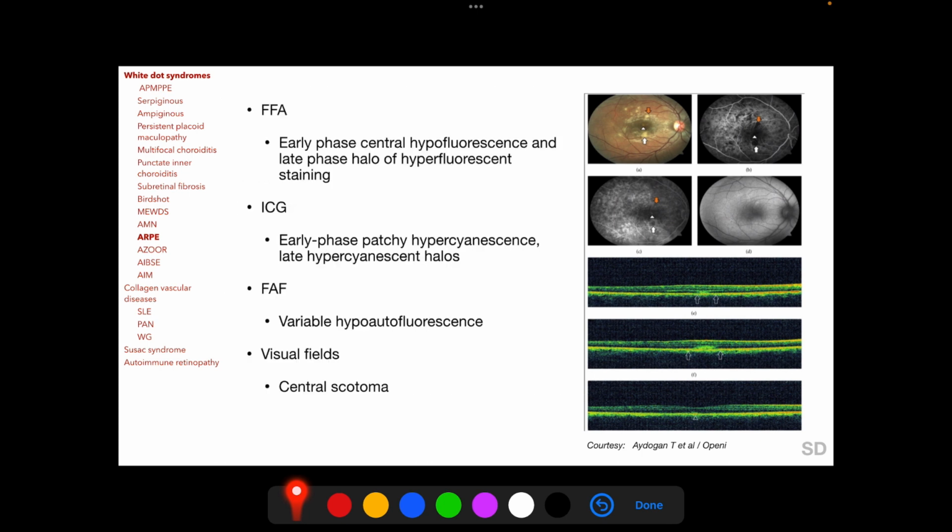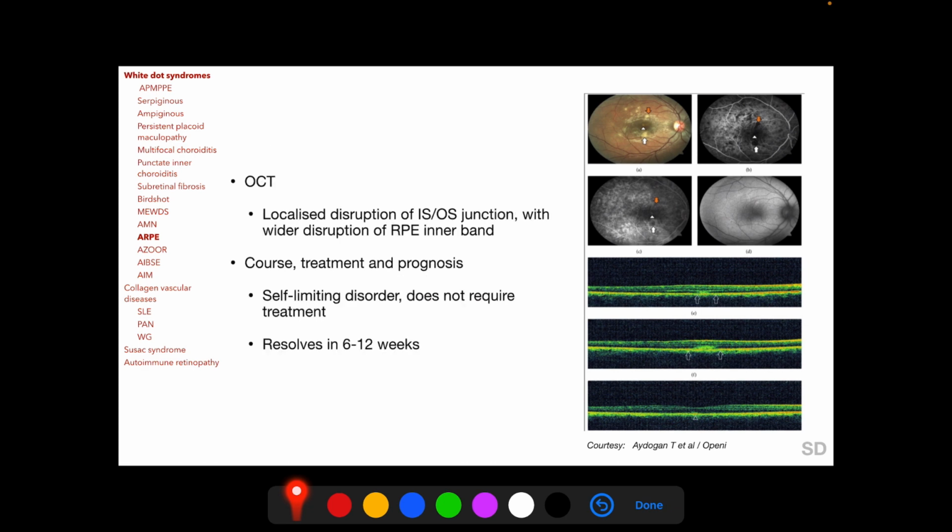In FFA we find early phase central hypofluorescence and late phase halo of hyperfluorescent staining. ICG shows early phase patchy hypercyanescence and late hypercyanescent halos. FAF shows variable hypoautofluorescence, and visual fields usually demonstrate central scotoma. On OCT we find localized disruption of the ellipsoid zone with wider disruption of the RPE layer. ARPE is also a self-limiting disorder, and so it does not require treatment, and it usually resolves in 6 to 12 weeks.